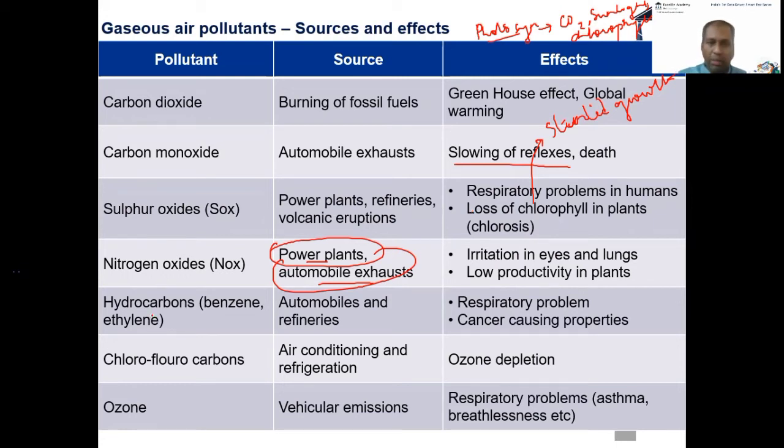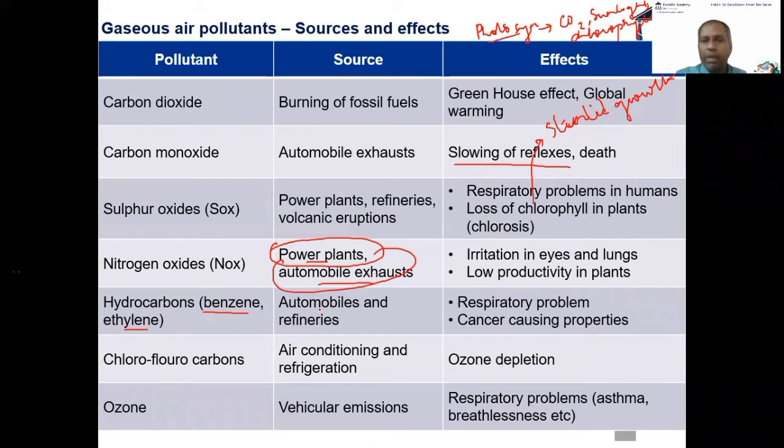Then comes your hydrocarbons. Many of these hydrocarbons are usually a byproduct of refineries. Having been in a power plant, I can tell you that none of these is ever produced in the exhaust of a power plant, at least not in a coal-based one, because these are very specific to crude oils.